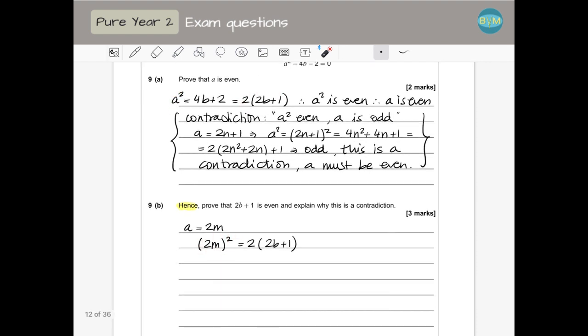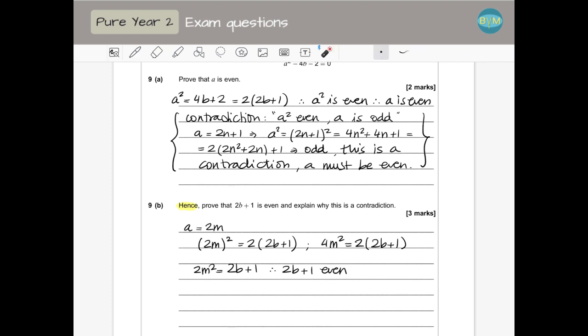If I square this, I have 4m squared equals 2 times (2b plus 1). Dividing by 2, that means 2m squared is equal to 2b plus 1. So 2b plus 1 is equal to 2 times something, which means that 2b plus 1 is even.